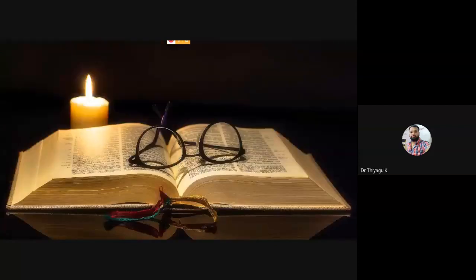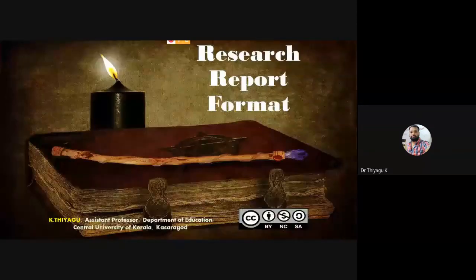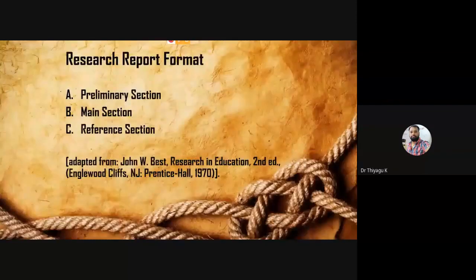I hope you are getting all the things. Let me compile all of it. The research report consists of three sections: preliminary section, main section, reference section. The preliminary section consists of cover page, certificate page, then declaration, acknowledgement, then contents. In the main section, all of chapter 1 to chapter 5 come. The reference section consists of only two headings, bibliography and appendix. These things come together. This is adopted from John W. Best's research book. He gave this kind of format.